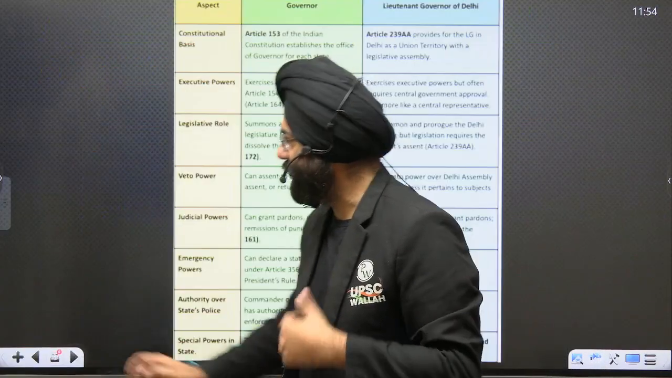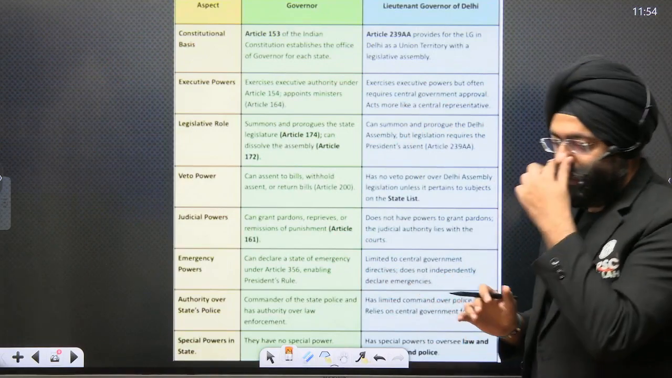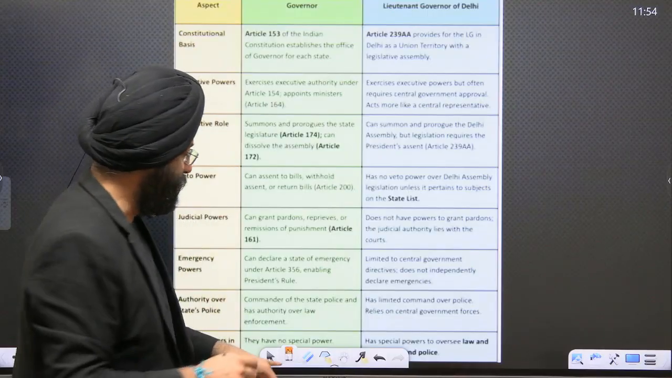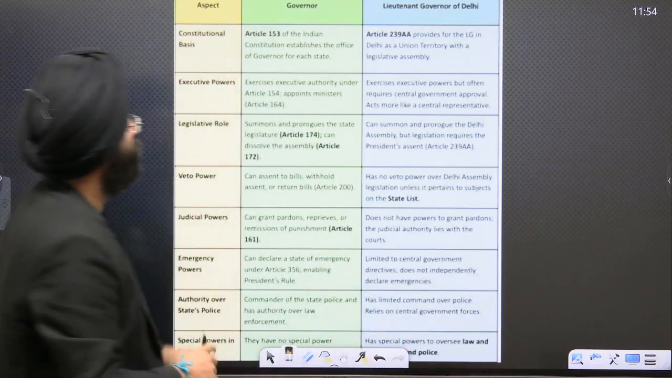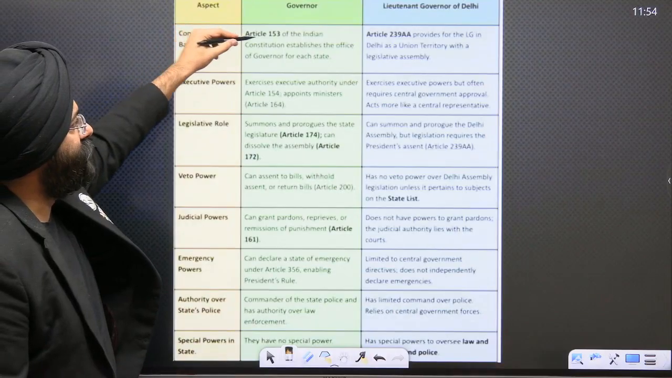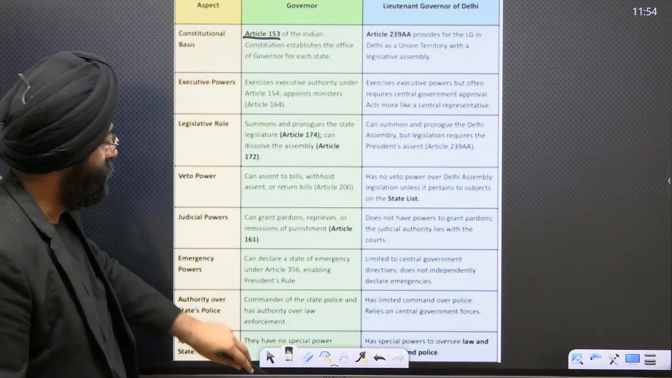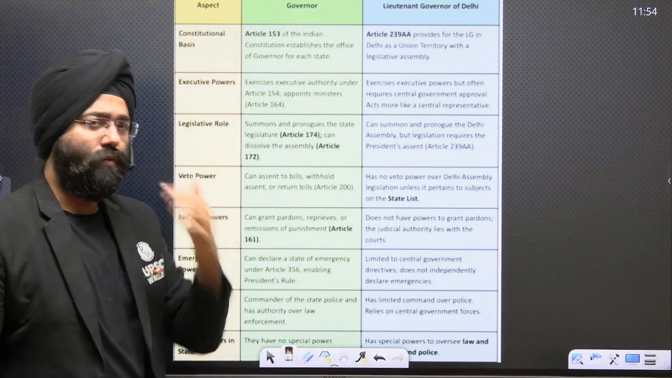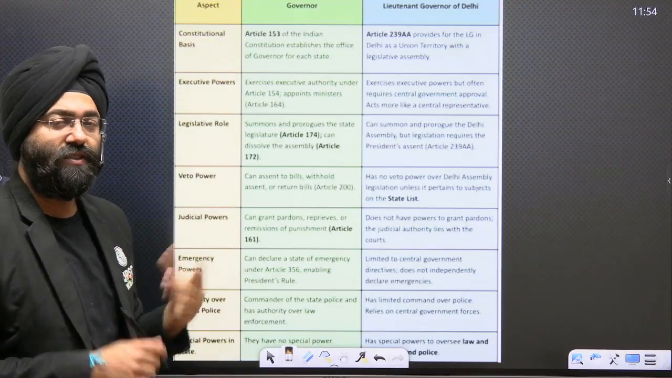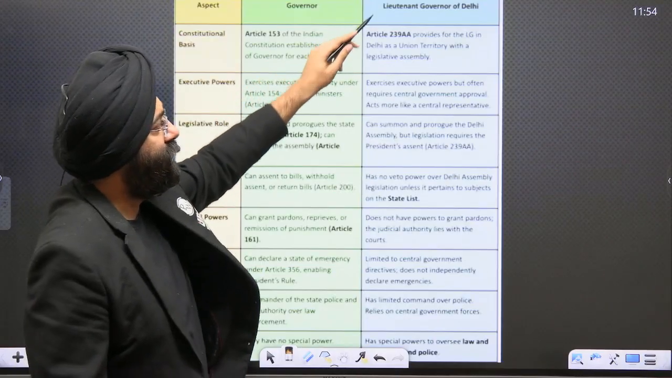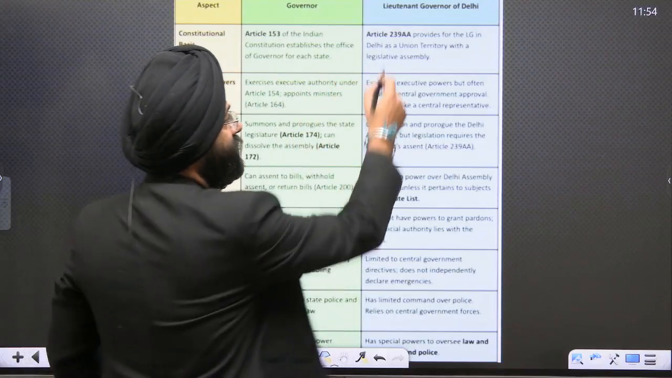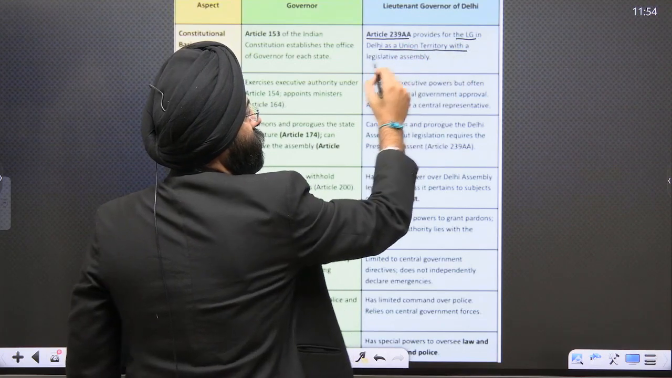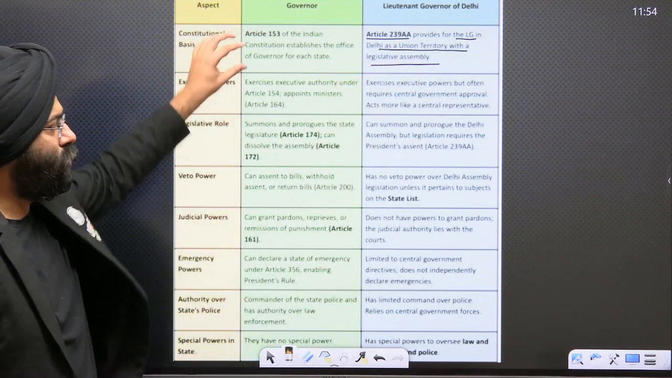Now, as we move ahead, there are certain powers which we need to understand. The role of the Lieutenant Governor is very different from that of a governor in a state. Please see. Constitutional basis: Article 153 of the Constitution establishes a governor in each state, so every state has a governor. The Lieutenant Governor is under Article 239A, which provides a Lieutenant Governor for Delhi, which has a legislative assembly. Now, this is the constitutional basis.